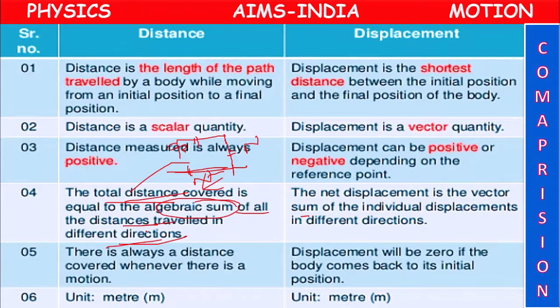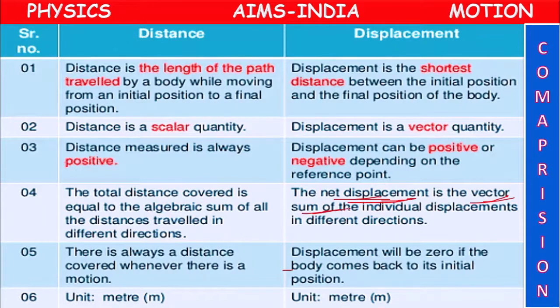Whereas net displacement is the vector sum of individual displacements. If you go forward, positive; if you come back, negative. According to direction, positive and negative values will come, and according to that we add to get the net displacement.